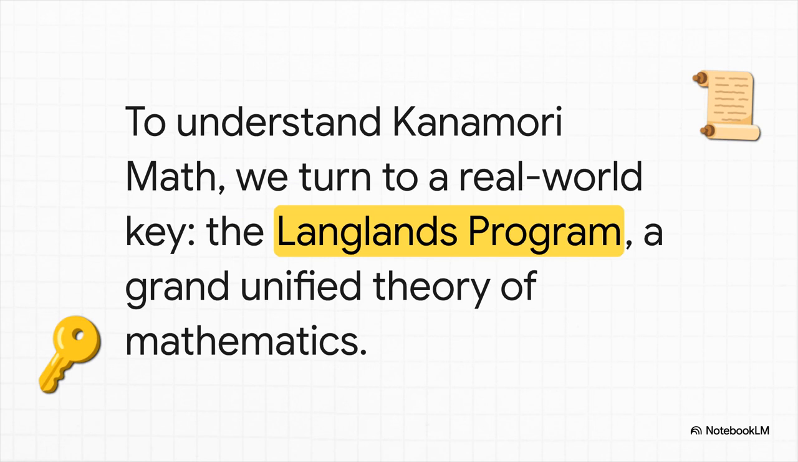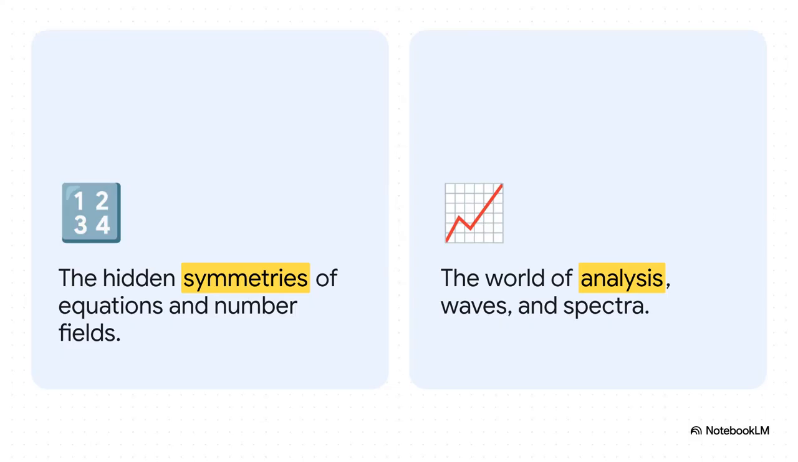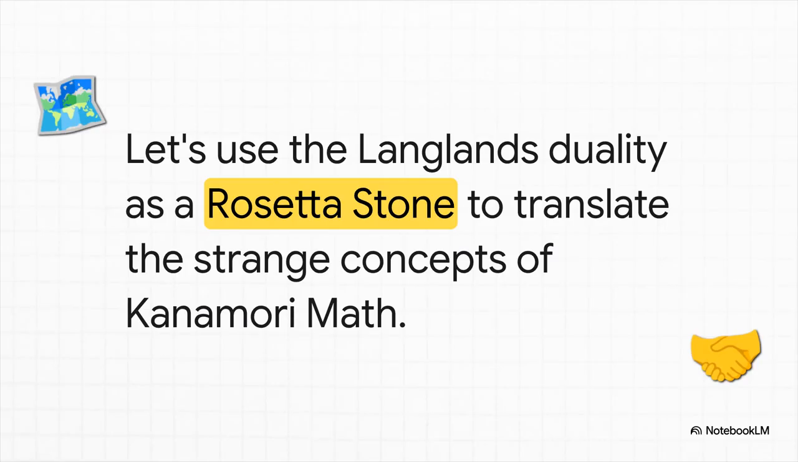Well, we turn to a real-world mathematical Rosetta Stone. And that's the Langlands program. It's this massive project, basically a grand unified theory of math. It connects two totally different mathematical worlds, the world of numbers and equations, and the world of waves and analysis. All right, so let's use this Rosetta Stone to translate those strange ideas from Kanamori math.